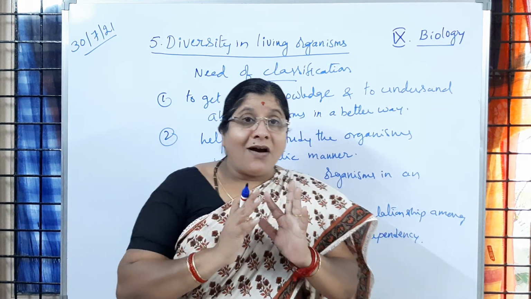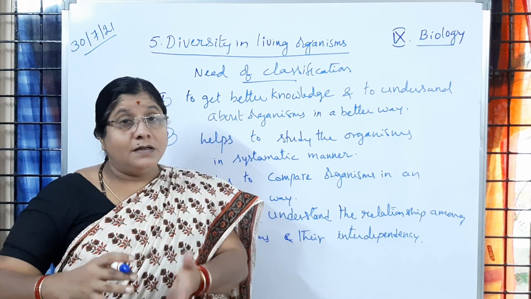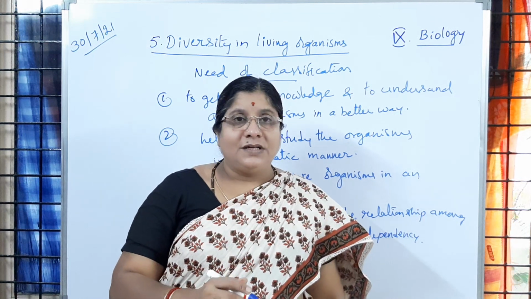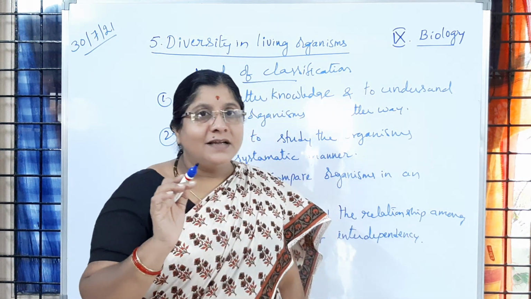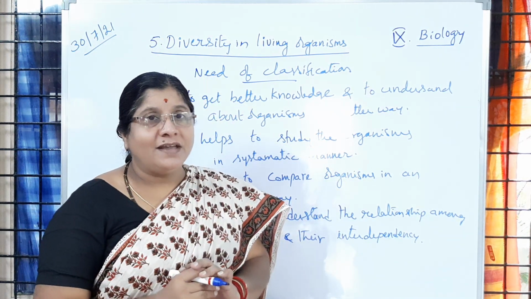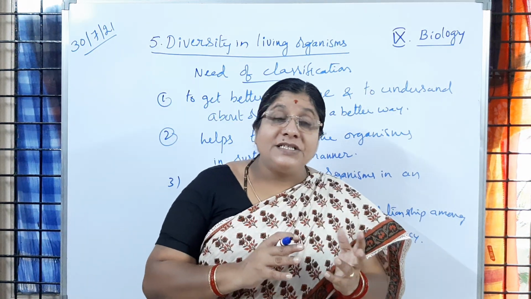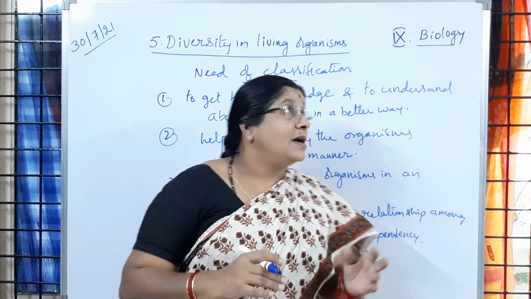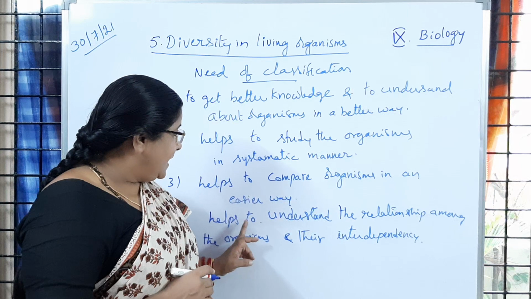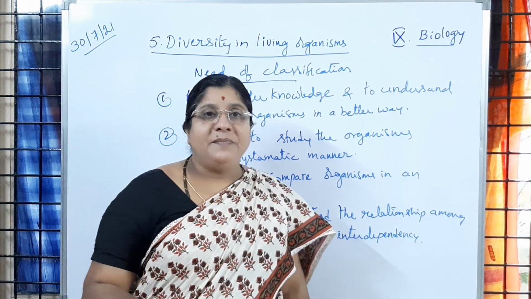So all these are dependent on one another. At the same time they are living separately also, like okay, interdependency you are going to observe. So all these organisms are living together or they are born together only because of food. Okay, so that can be that relationship. That relationship we can understand easily because of this classification. Is it clear to children? So it helps to understand the relationship among the organisms and their interdependency.